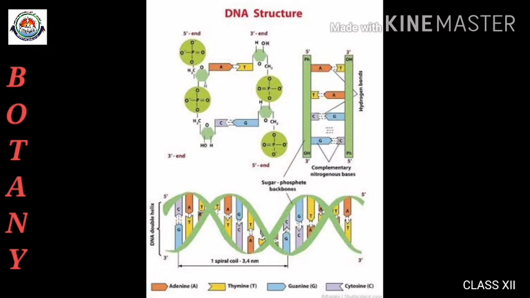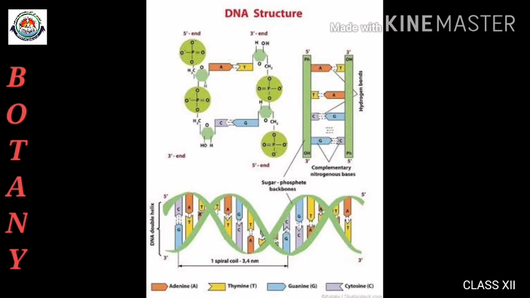What is the difference between nucleosides and nucleotides? When a nitrogenous base combines with a pentose sugar with the help of an N-glycosidic bond, it forms a nucleoside. Nucleotides are formed when a phosphate group is attached to this nucleoside.